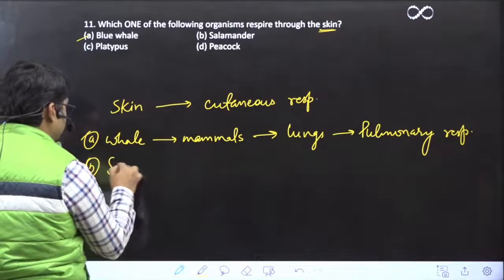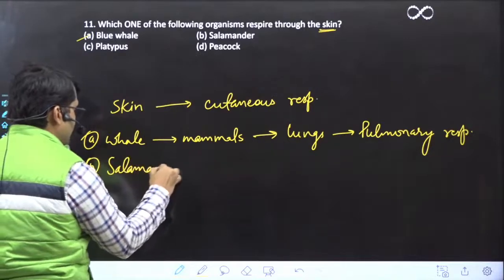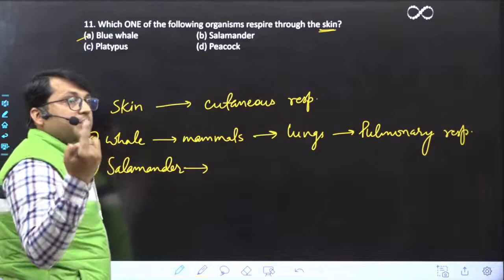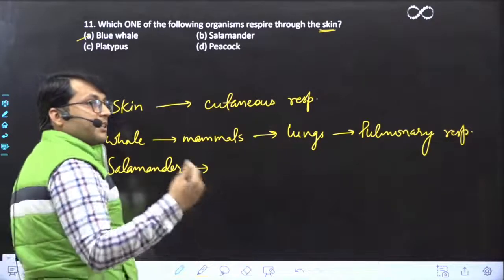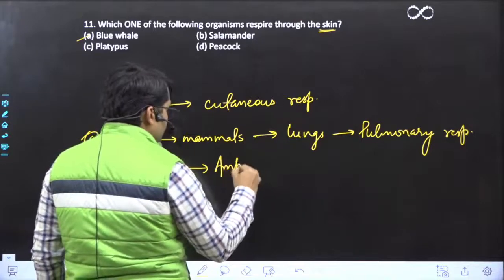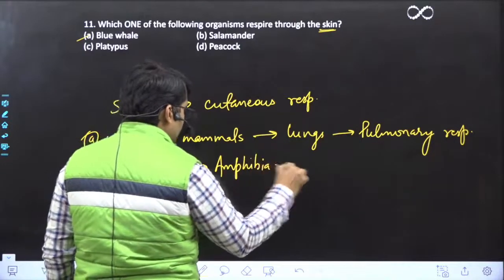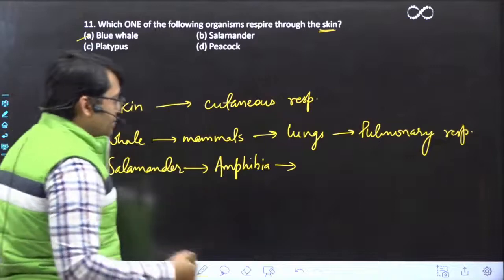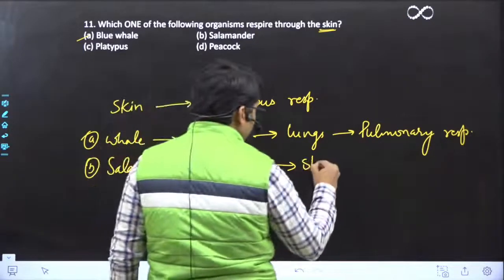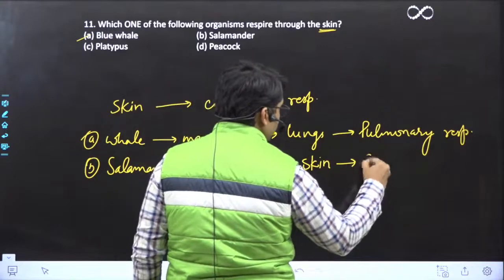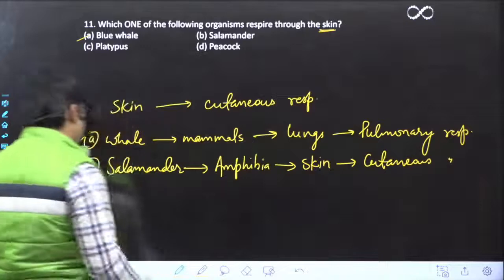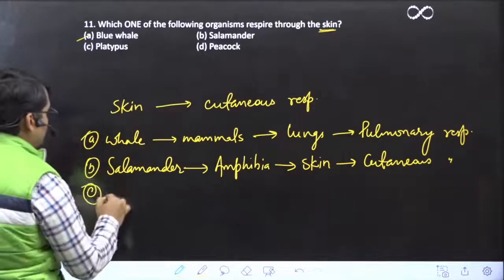B is salamander. Okay? Salamander is a member of amphibia. Yes, correct, Sushweta. So just by elimination you can work it out. But let me tell you in detail here. So salamander is an amphibia and they respire through their skin, not by lungs, skin. So it is cutaneous. समझ में आ रहा है? So answer क्या होगा? Salamander. लेकिन हम लोग बाकी options भी देख लेते हैं.